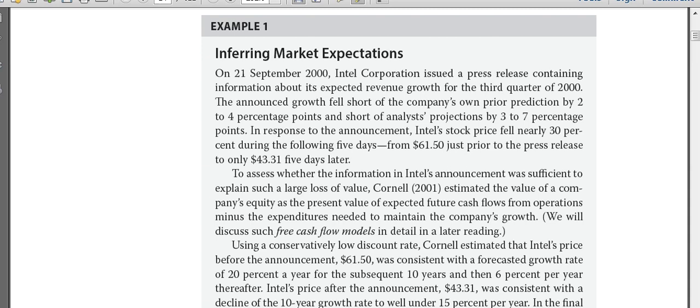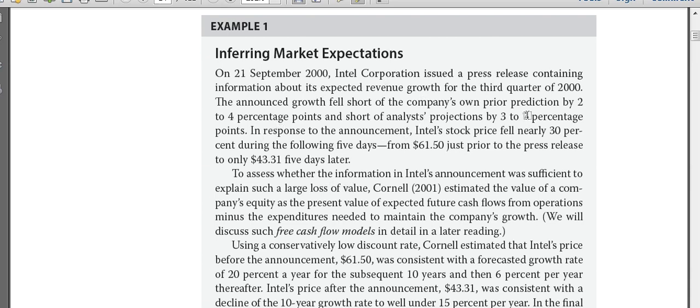So actually what has happened is that on 21st September 2000, Intel Corporation released its financial statements, and it also released a press release about the key highlights of the financial statements. There it was found that the actual revenue that Intel had earned fell short of the management's own prediction by 2 to 4 percentage points, that is given over here, and short of analyst projections also by 3 to 7 percentage points.